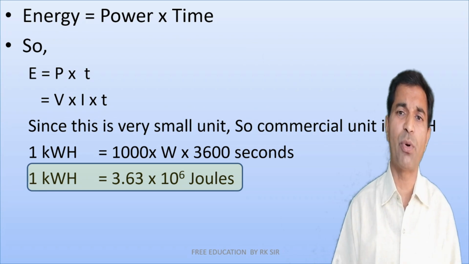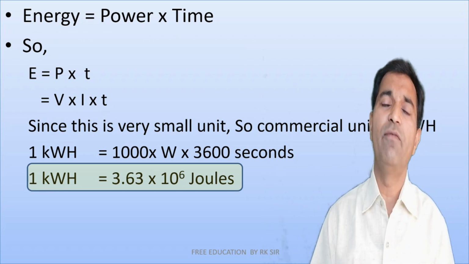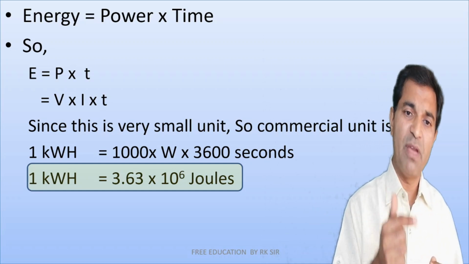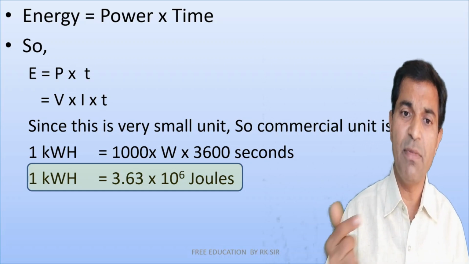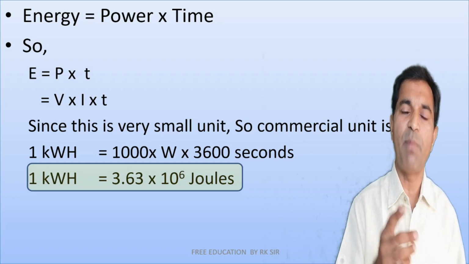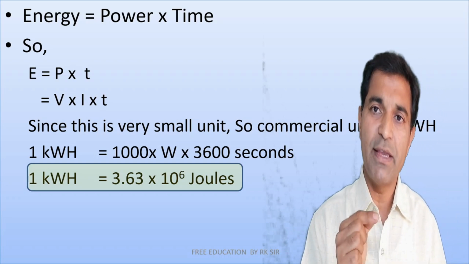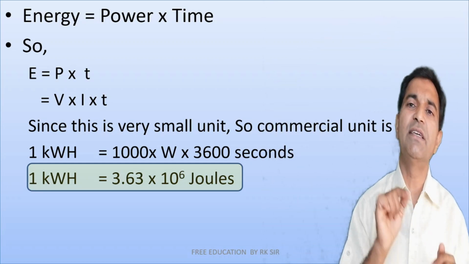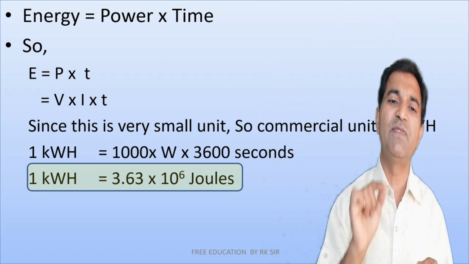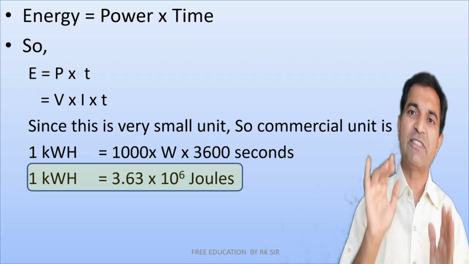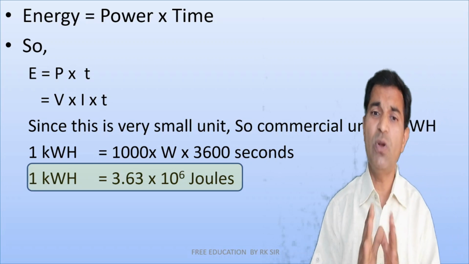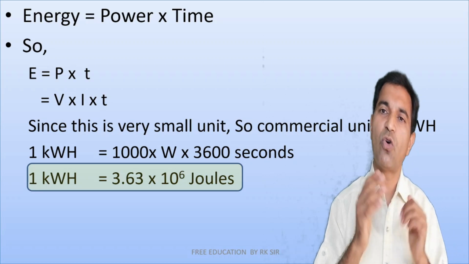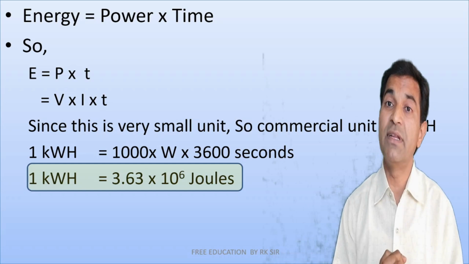Energy is nothing but the product of power and time. So energy is equal to power into time, or VI into time, if power is known as VI. Just like in the previous case of heat, we said that energy or heat energy is equivalent to power into time, that is VIT, and it is expressed in joule. But since joule is a very small amount of energy, commercially the kilowatt hour is used.